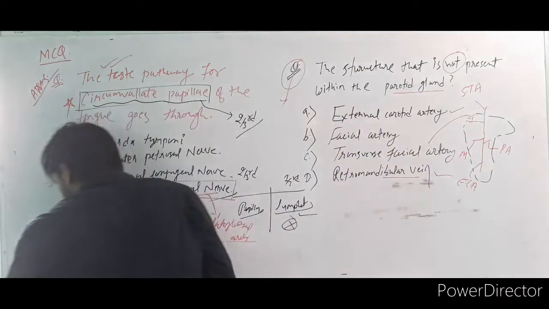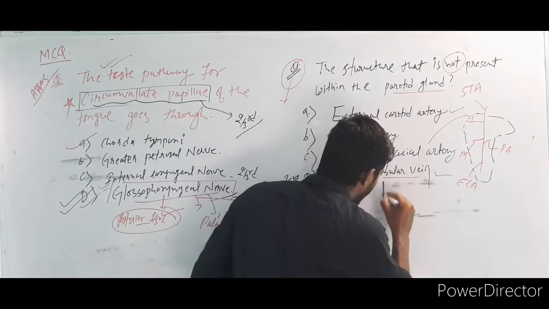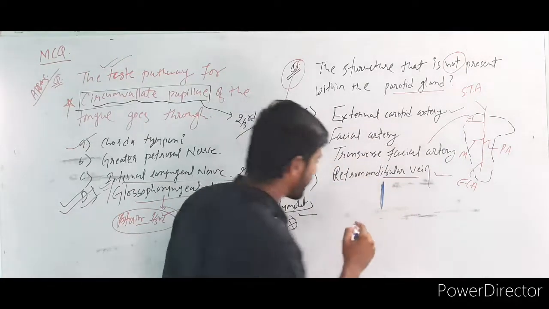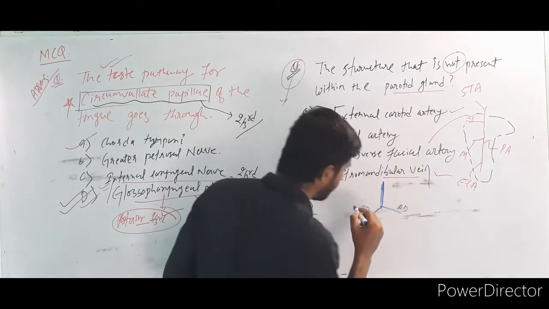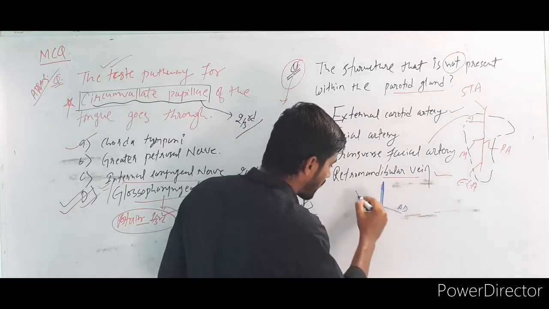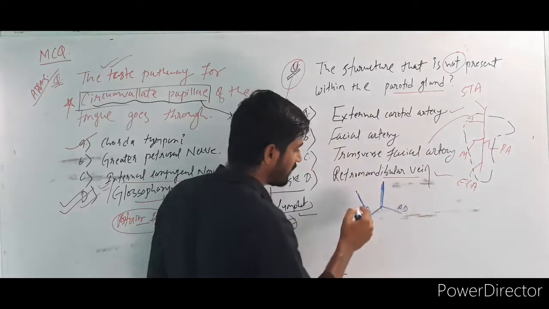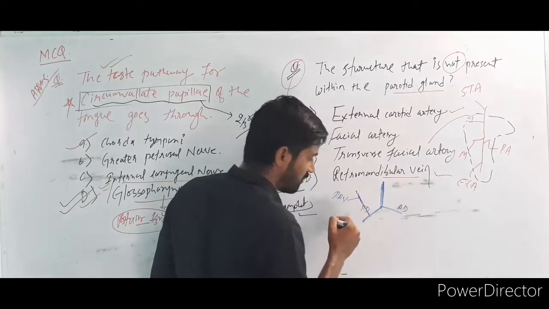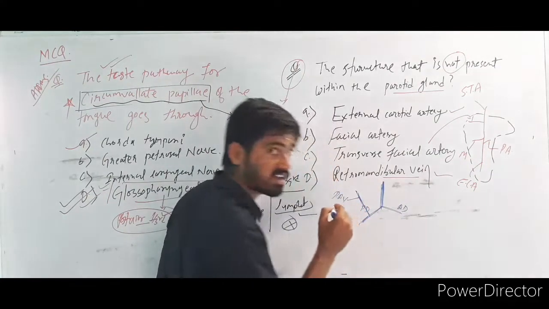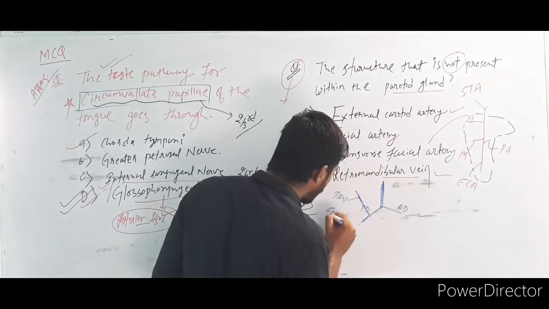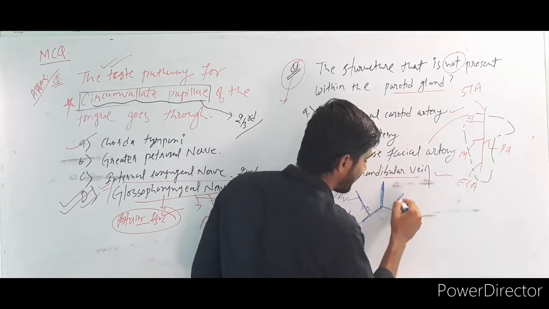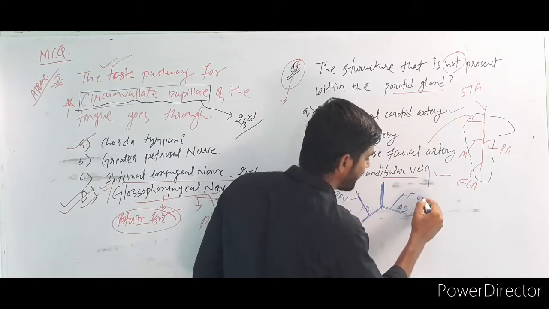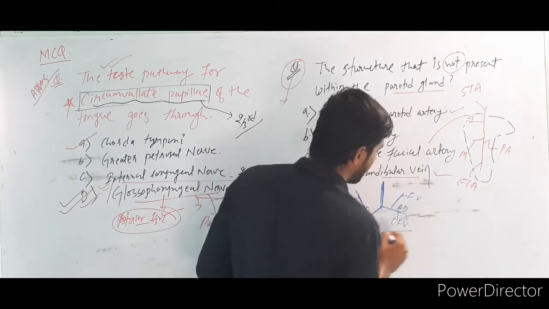See, in the case of the retromandibular vein, what is happening? This is the retromandibular vein. It gives 2 divisions: this is the anterior division and here is the posterior division. The posterior division joins with the posterior auricular vein and forms the external jugular vein. The anterior division joins with the facial vein and forms the common facial vein. I hope you know all these things.